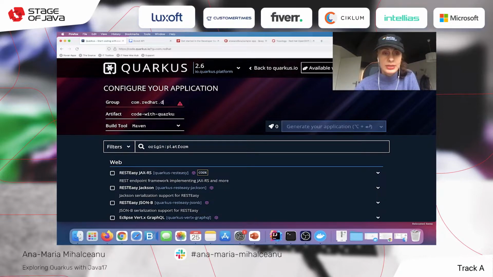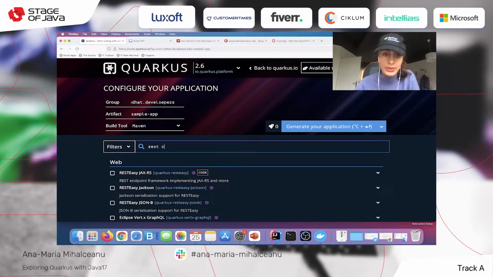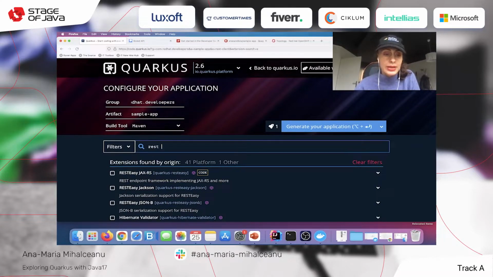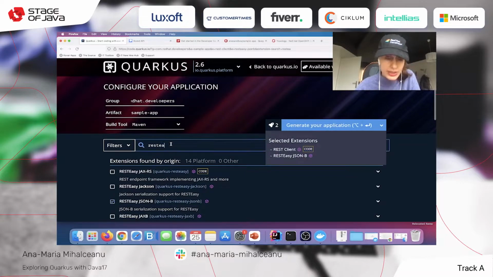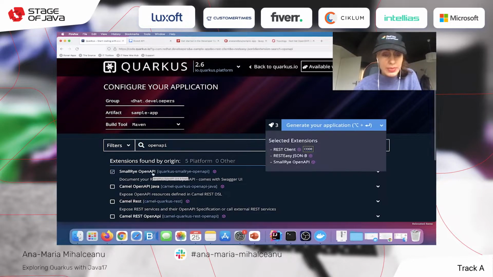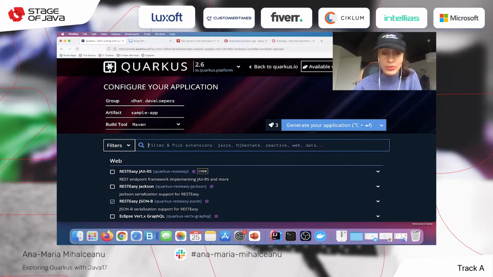Let's just say sample app, and choose what we need. We need to consume things, so we might need a REST client. We need to make our own REST API, so I'm going to use RESTEasy with JSON-B serialization. What else do I need? Well, I would like to also observe how my API is evolving. So I need OpenAPI that comes with Swagger UI so that I can interact with my API.